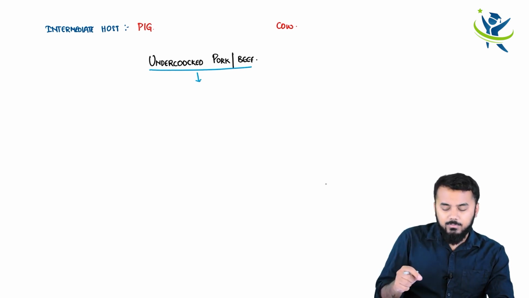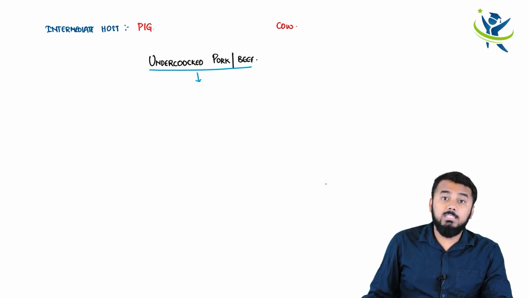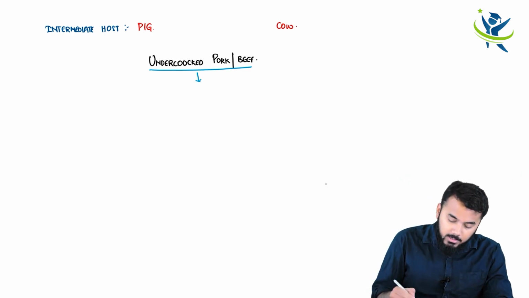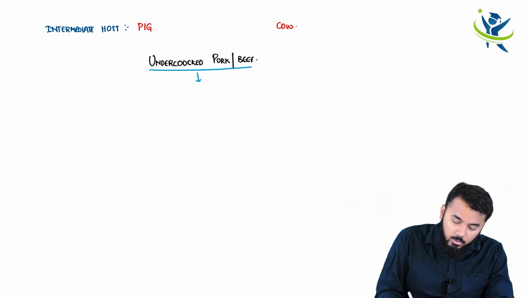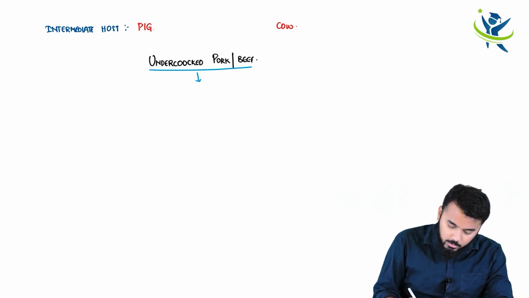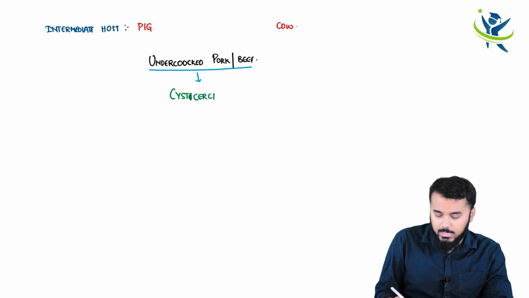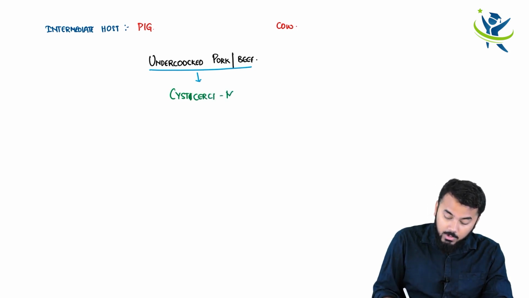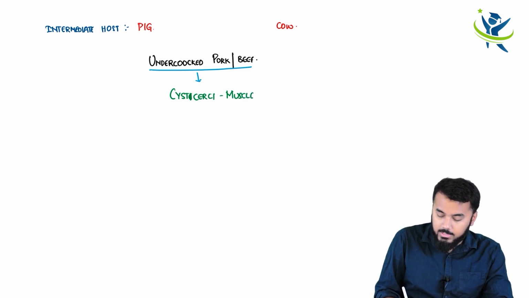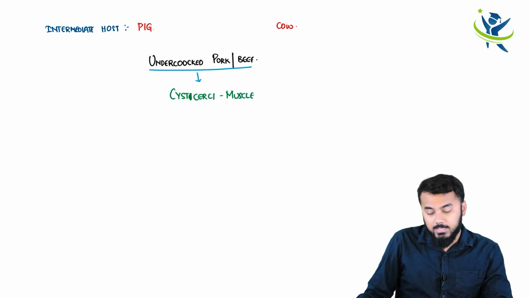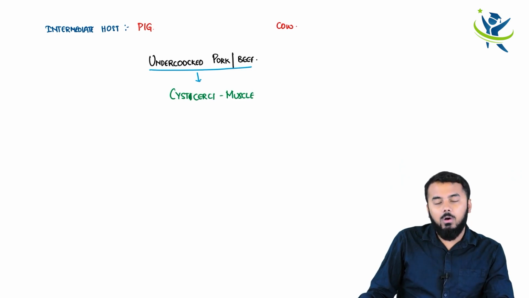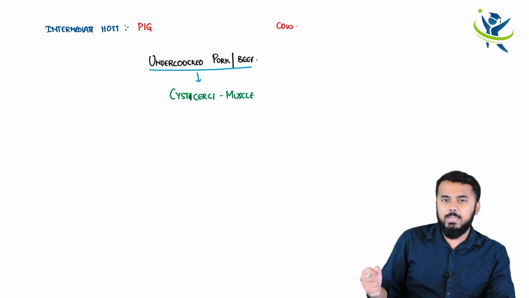So within the muscle of this pork and beef, I mean the pig and cow, you have got cysticerci within that. Where do you have cysticerci? You have got this cysticerci within the muscle of this pig or cow. Now you have eaten it up.